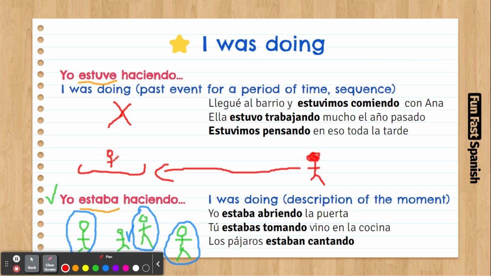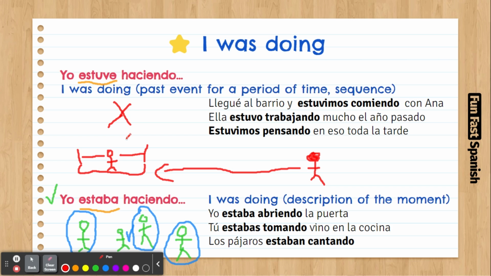Maybe you were cleaning your room, or you were designing a house. But this action that you did in this period of time is already done. That's when you use this tense. I was doing.